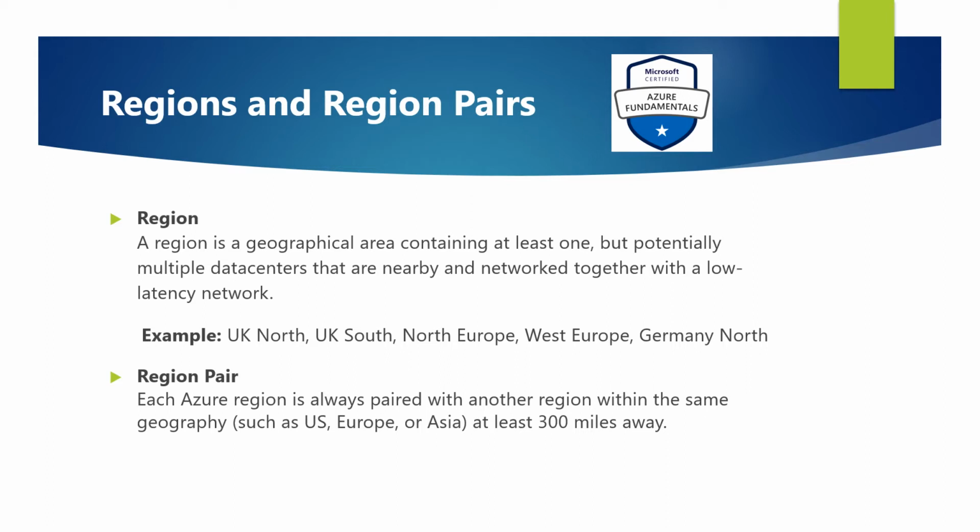Now, what is region pair? Each Azure region is already paired with another region within the same geography, such as US, Europe, or Asia, at least 300 miles away. This approach allows for the replication of resources such as virtual machine storage across a geography that helps reduce the likelihood of interruptions due to events such as natural disasters, civil unrest, power outage, or physical network outages affecting both regions at once.